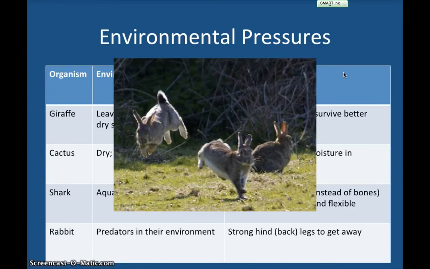And finally, we have the rabbit. Remember that rabbits are prey for a lot of different organisms, so there's lots of predators that might want to catch up to them and eat them. One variation that's been successful for the rabbits is that they have very strong hind legs, which are in the back, in order to get away. And you can see in this picture a few of them kind of jumping around. You can see this is a much bigger leg than the first one.